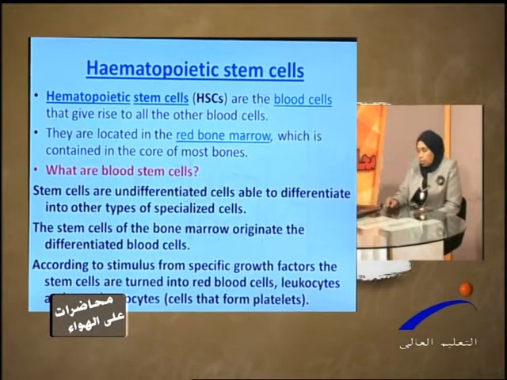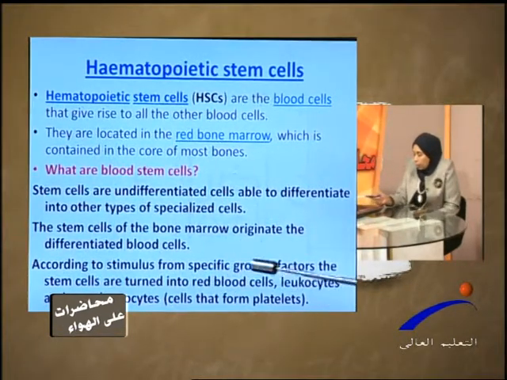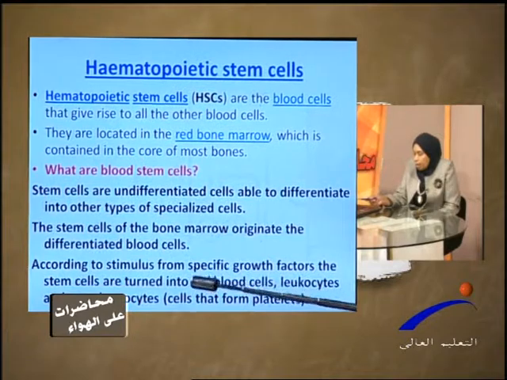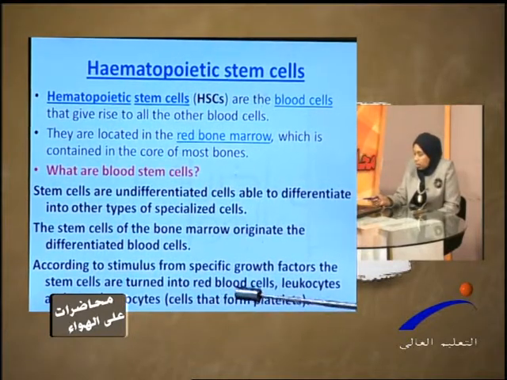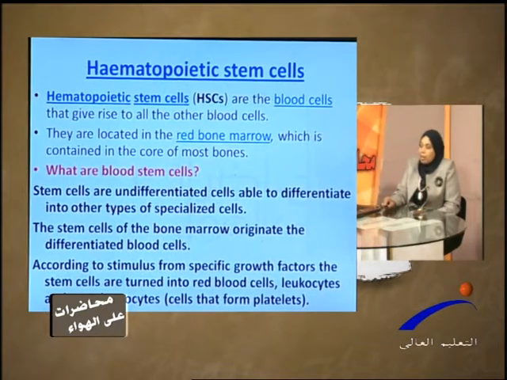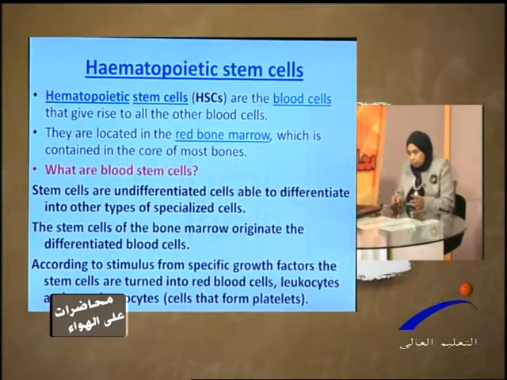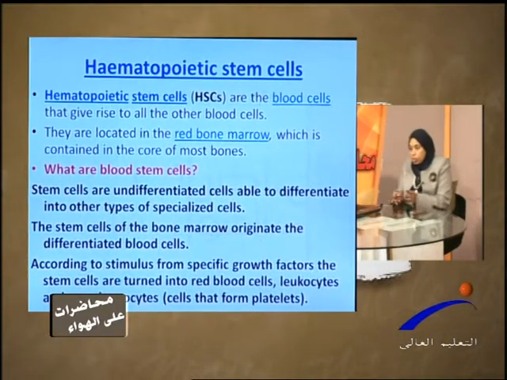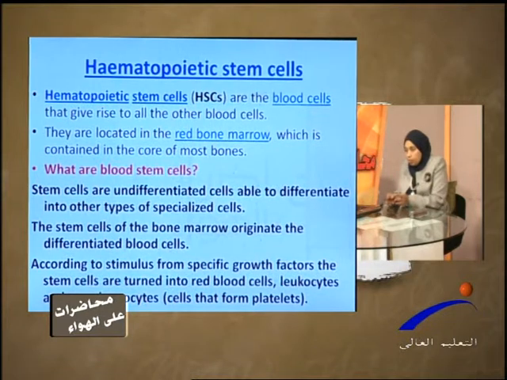According to the stimulus from a specific growth factor, the stem cells are turned into red blood cells, leukocytes, or megakaryocytes. So the stem cells have to be committed and exposed to specialized growth factors to proliferate first, and then differentiate and mature into a specific cell type. That means that we have different growth factors.